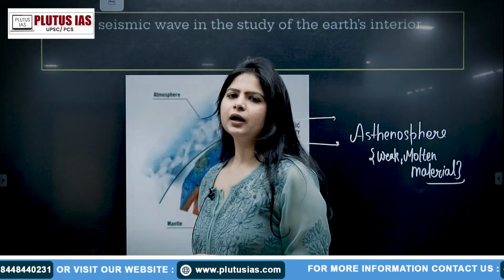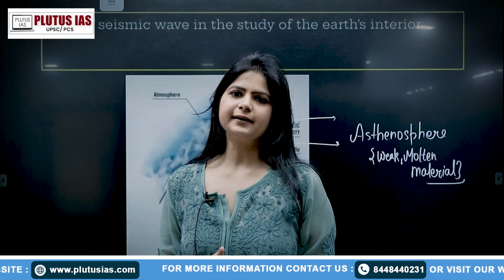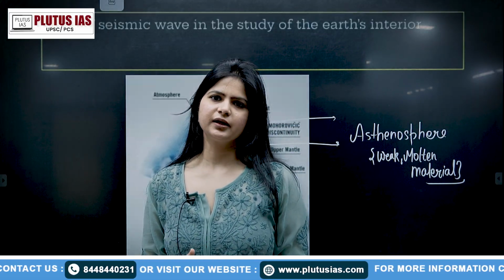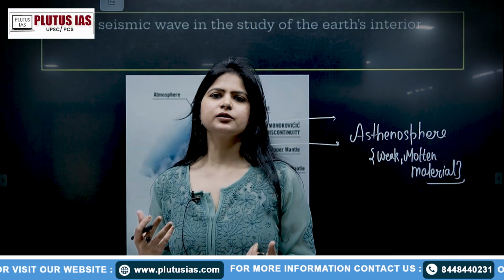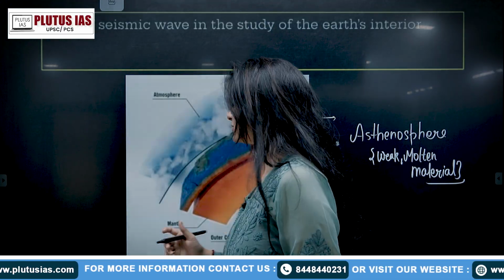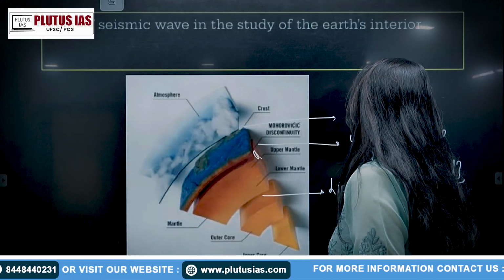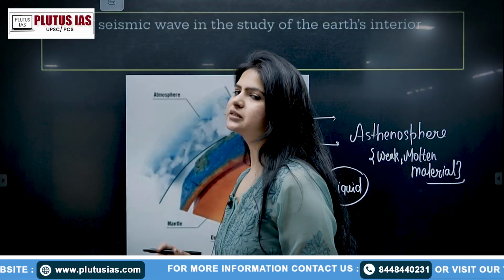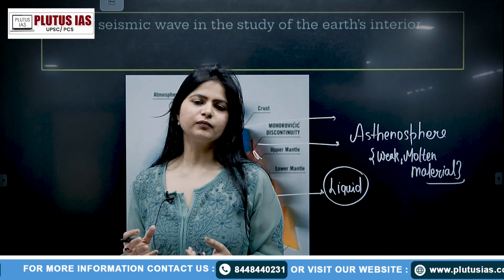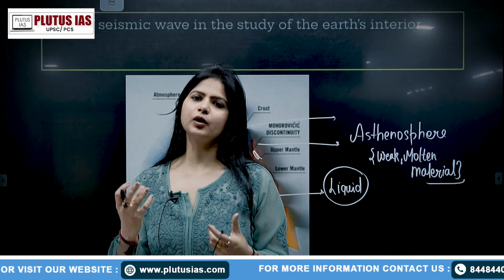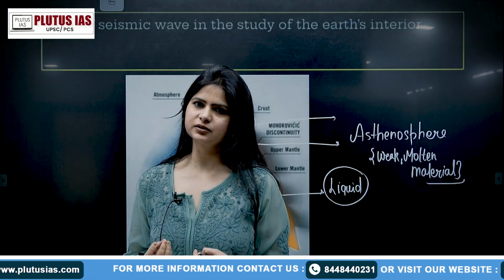Apart from that, how do we get to know that the outer core of the Earth's interior has different properties? For example, it is liquid. How did we get to know that? It is only through seismic waves. Seismic waves were the only reason we got to know the properties of the Earth's inside, right?